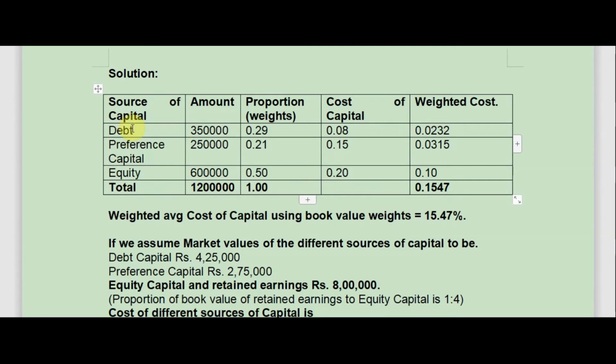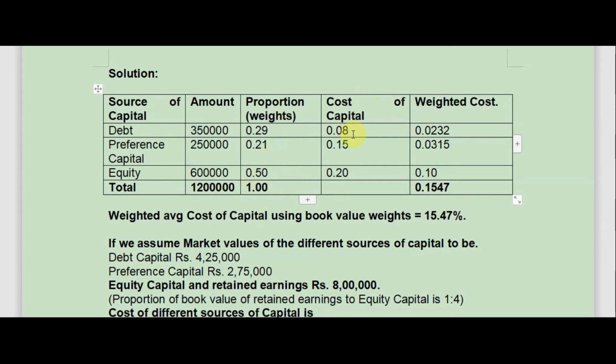First, source of capital: debt, preference and equity. Amount: 3 lakh 50, 2 lakh 50 and 6 lakh. Now the proportion: 3 lakh 50 divided by 12 lakh equals 0.29. 2 lakh 50 divided by 12 lakh equals 0.21. 6 lakh divided by 12 lakh equals 0.50. So the total proportion of weights comes to 1.